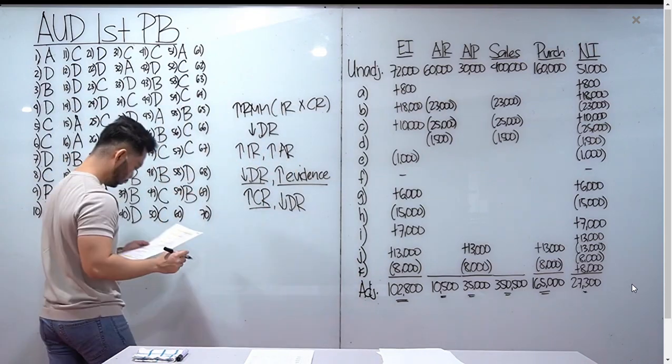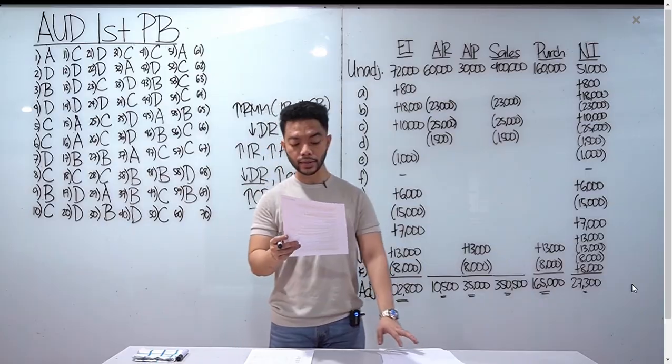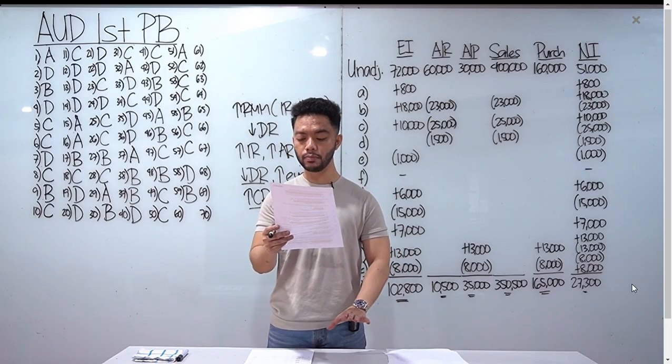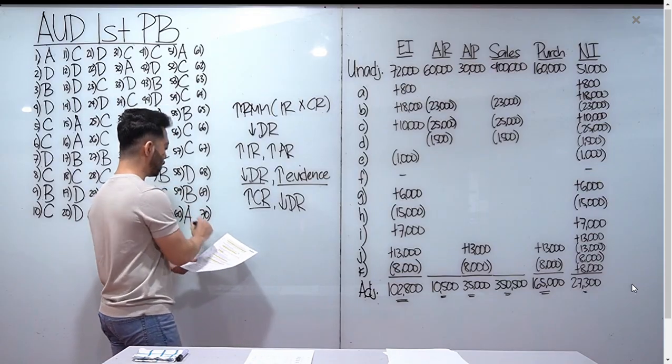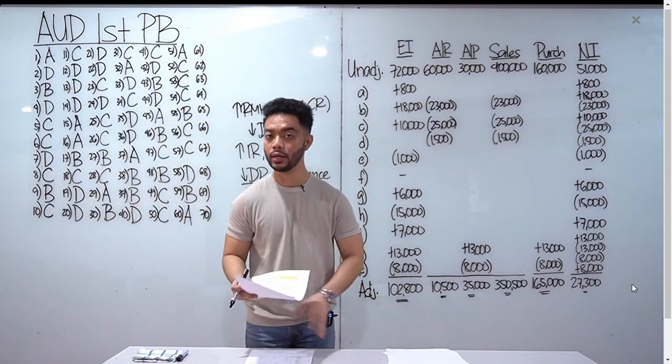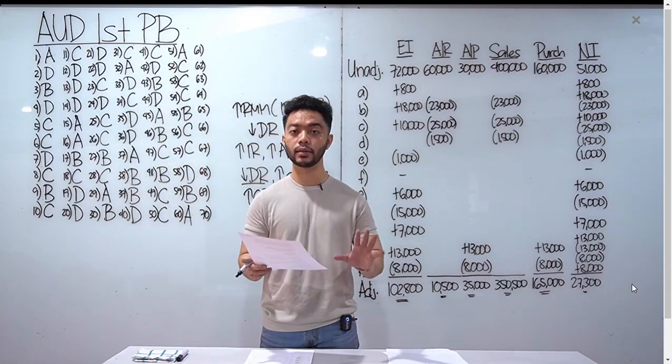59, letter B. 60, when accountants are not independent, which of the following reports can be issued? Pwede pa rin mag-issue ng compilation report. Because compilation reports, wala namang assurance yan, non-assurance yan. Hindi kailangan ng opinion. So, kahit hindi ka independent, okay lang.